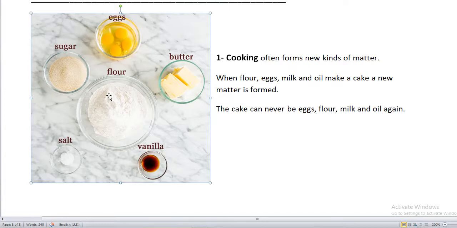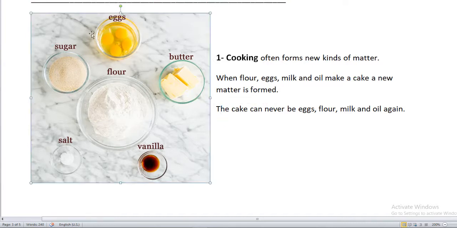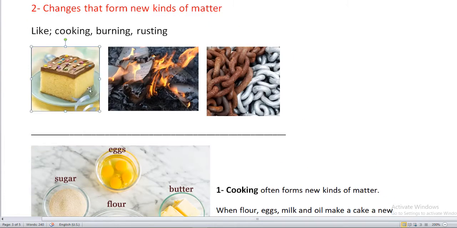A cake is a new kind of matter. So when you get a cake, a new kind of matter is formed. So cooking is changing matter, is getting a new kind of matter. When you mix them all together and put it in the oven, you get this cake, for example. You get this cake here, right?